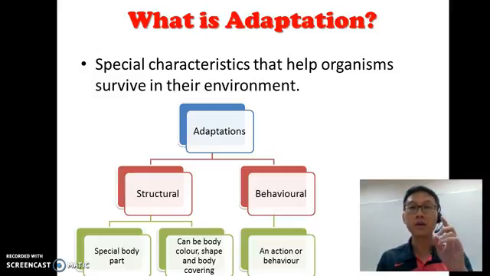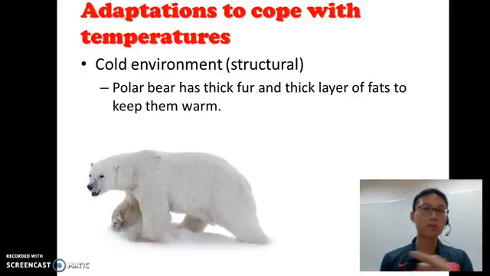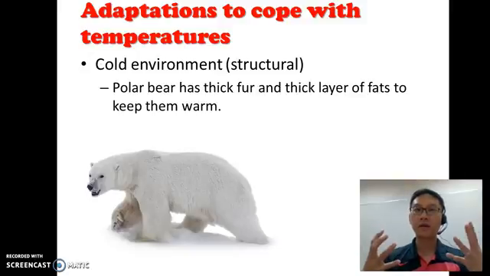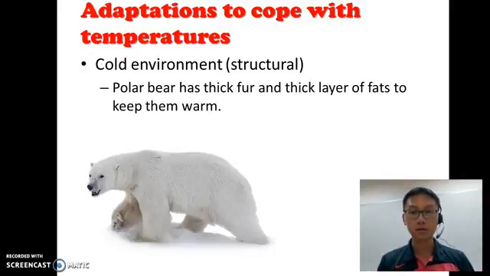Now for the next few examples, I'm going to give you different ways in which animals adapt. I'm going to give you many examples, so please take them all down. First, we are looking at adaptations to cope with temperature. In a very cold environment, animals, like for example the polar bear that you see here, have very thick fur and a thick layer of fats. The purpose for that is to keep them warm. And this is a structural adaptation. As we go along all the examples, I will show you whether it is structural or behavioral so that you have a better understanding.